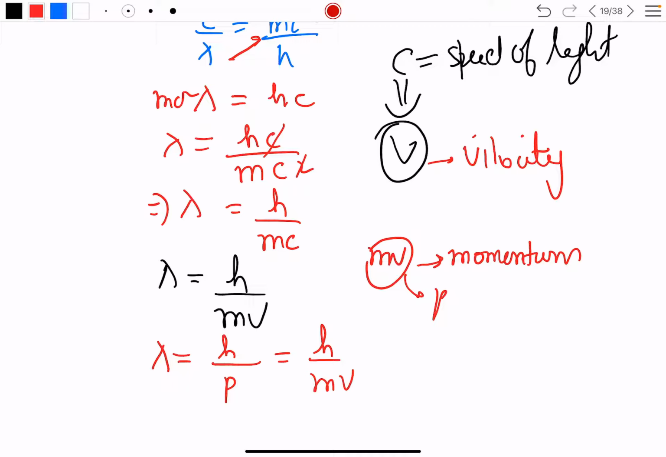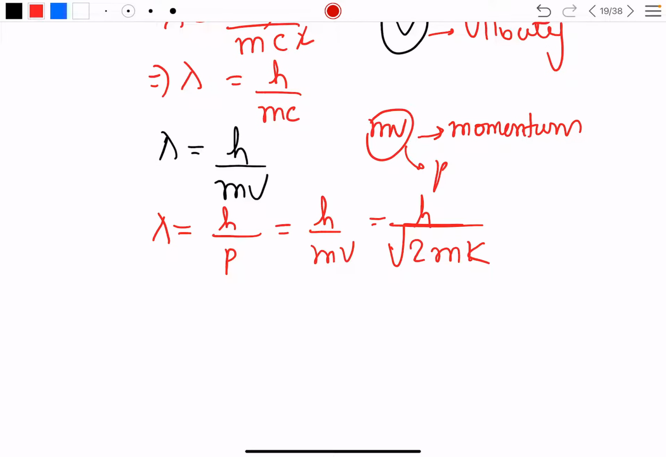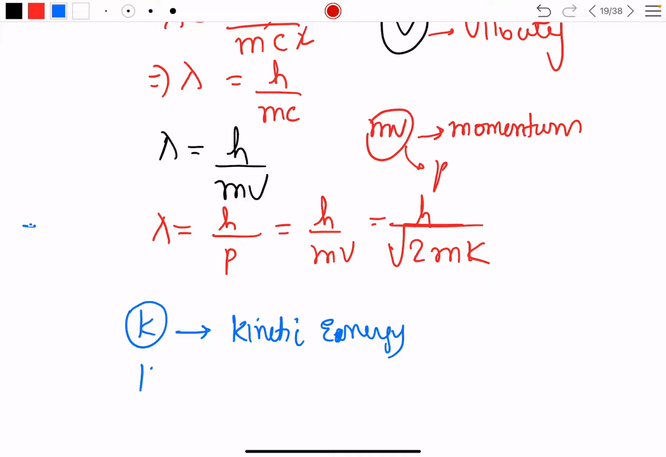Another formula that we should know for lambda is h by under root 2mk. Now try to understand why I am writing it like this. We are just changing the denominator. See, what is k? K is your kinetic energy. What is the formula of kinetic energy?